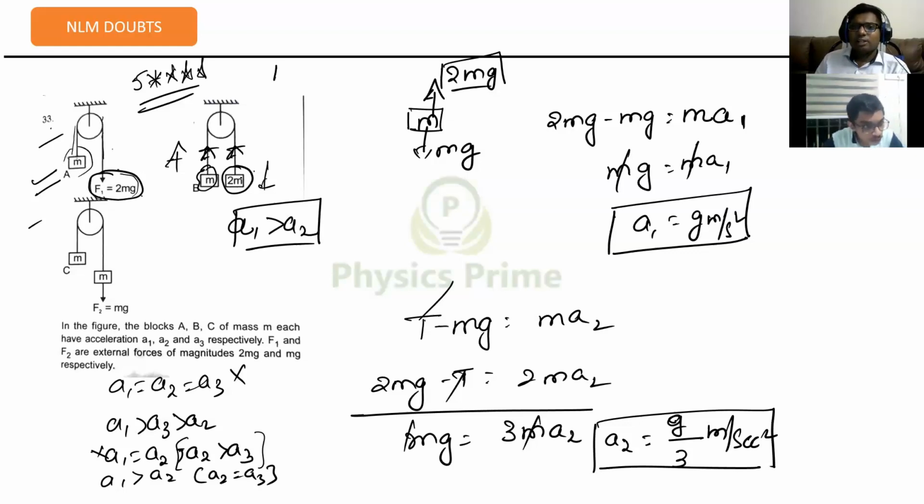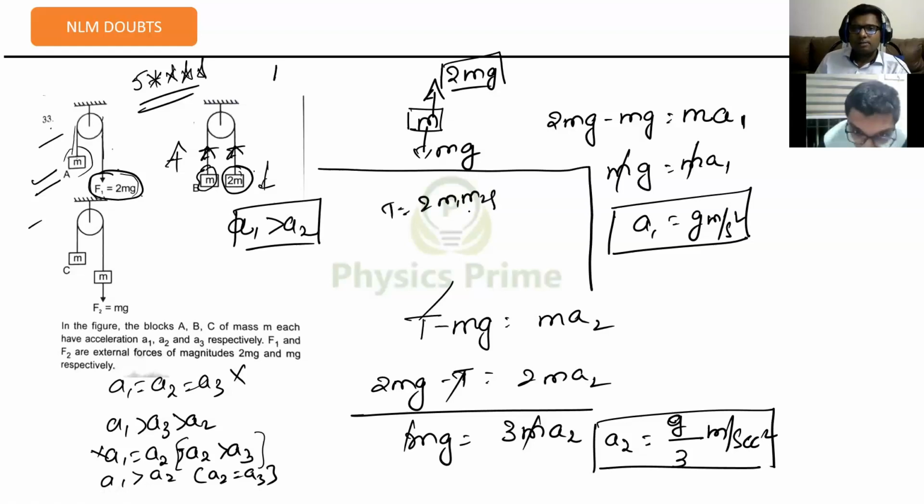Here you're not pulling with tension directly, you kept a block of 2m. The entire weight 2mg will not be converted into tension here. You can calculate also using the 2 m1 m2 g by (m1 plus m2) formula. That is, tension is equal to 2 m1 m2 g by m1 plus m2, which you apply in the second case, the standard case of Atwood's machine. 2 into m into 2m into g by 3m here.